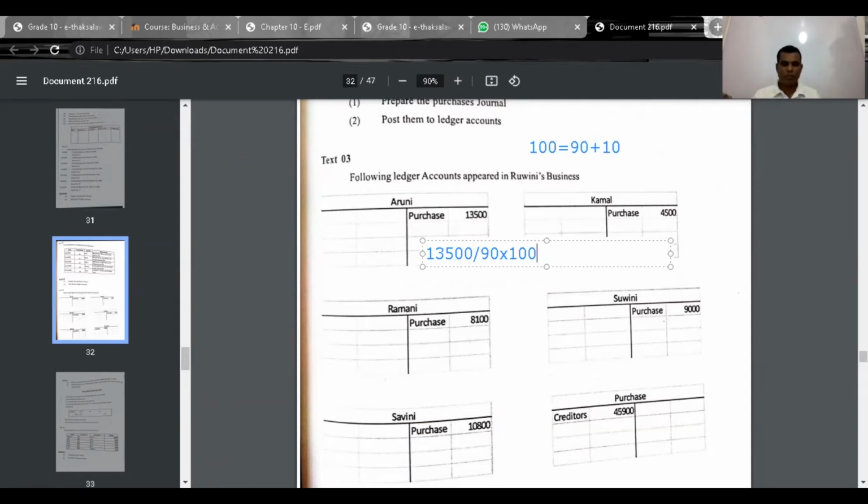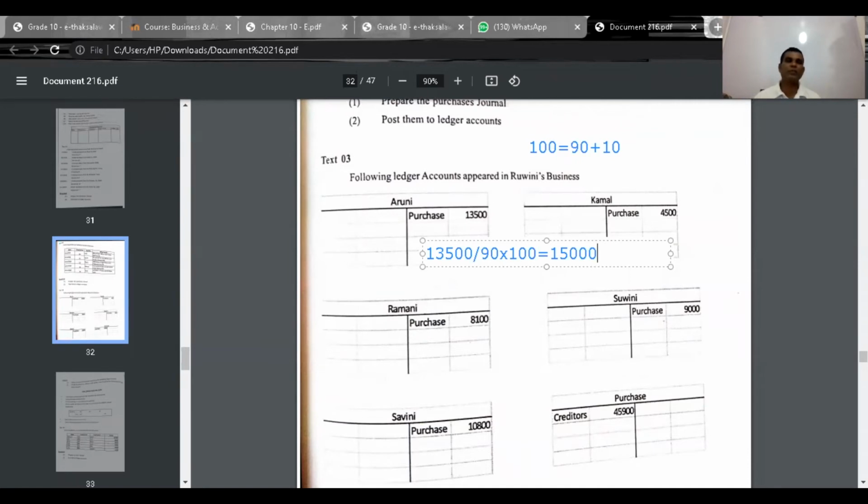Now look at the invoice value before discounting. Now look at the 13,500. Take out the value 13,500 divided by 90 into 100. That is 15,000. Now the value is 15,000. Look at that. Now invoice value is how much? 15,000. So Aruni's invoice value is 15,000.